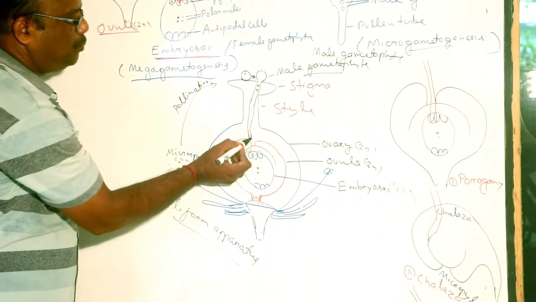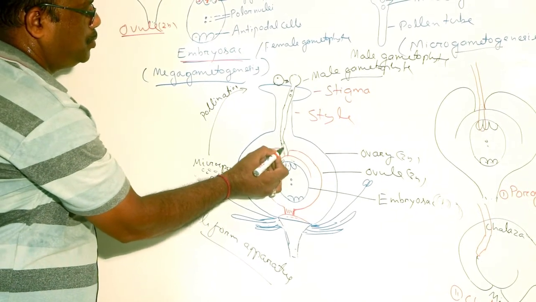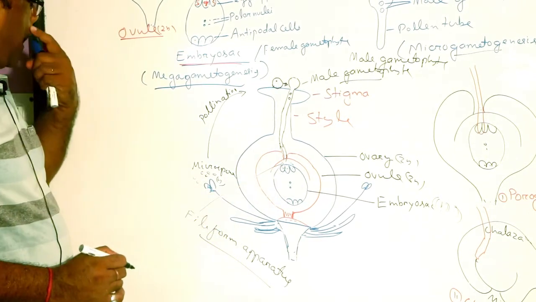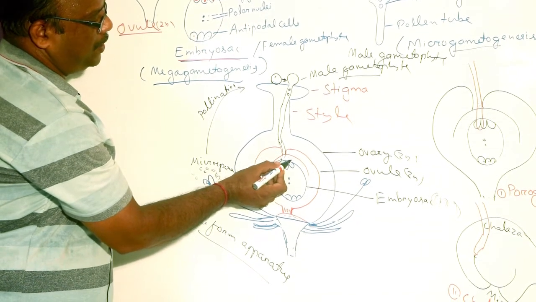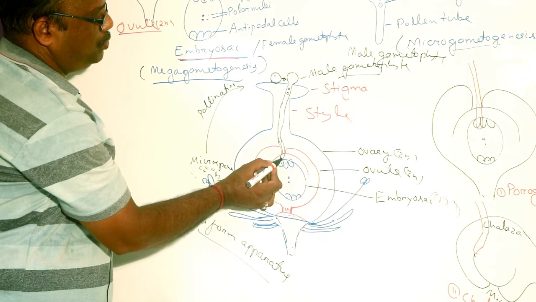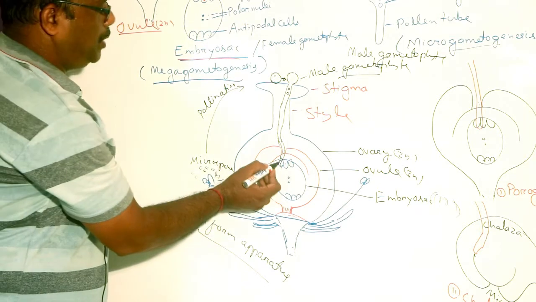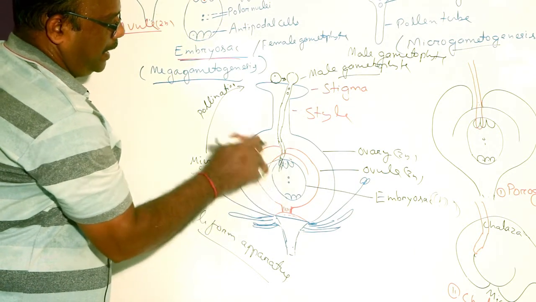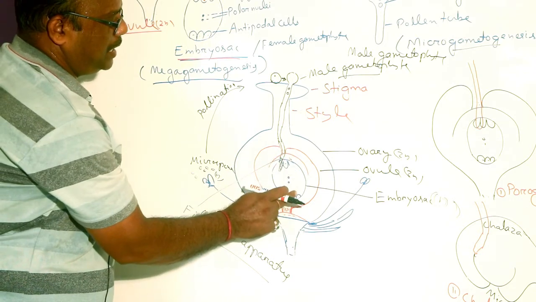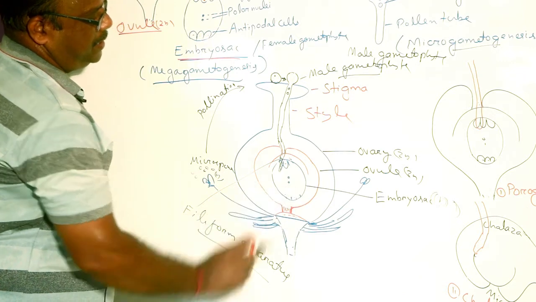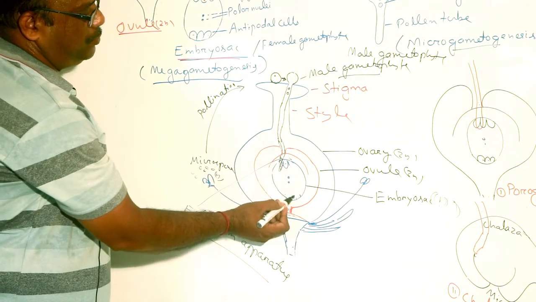In majority of cases, pollen tube enters into the ovule through micropyle, and the path of pollen tube into the embryo sac of ovule is stimulated by the filiform apparatus of synergids. The pollen tube enters into the embryo sac by penetrating the synergid cell, and when pollen tube enters into the embryo sac, the synergid cells and the antipodal cells gradually disintegrate.